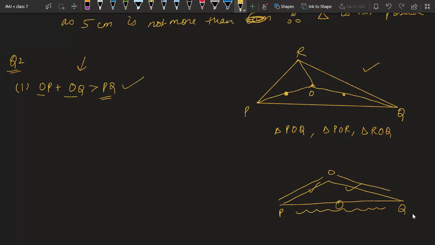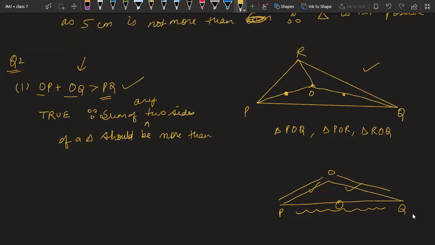That means this is true, because the sum of any two sides of a triangle should be more than the third side. That's it.